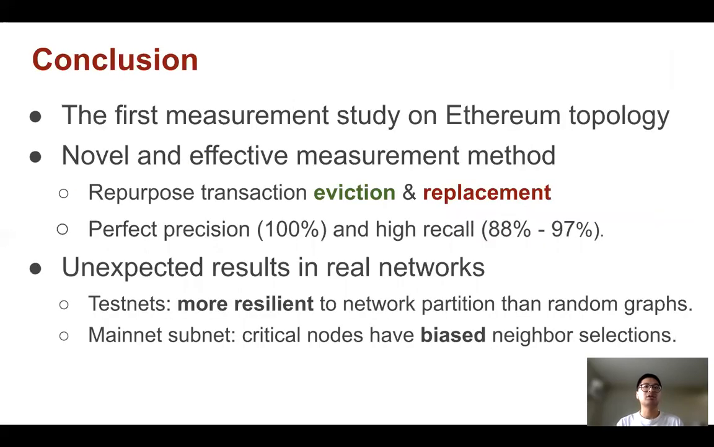In conclusion, TopoShot is the first measurement study that uncovered Ethereum topology. This is a novel and effective measurement approach by repurposing transaction eviction and replacement in the Ethereum memory pool. The local validation shows TopoShot achieved perfect precision and high recall. We applied TopoShot to measure real Ethereum networks and found interesting results. The result shows the testnets are more resilient to network partition attacks than random graphs. And the critical nodes on the mainnet have biased neighbor selection strategies.